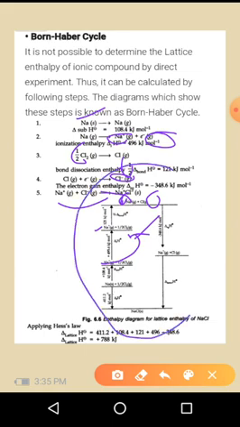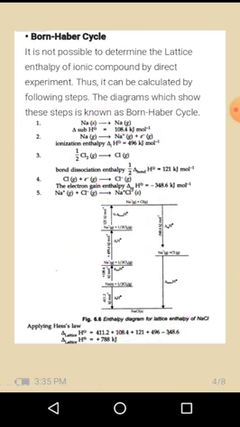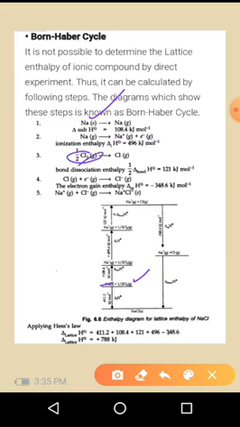So this complete cycle is nothing but a Born-Haber cycle. Here we take sodium in a solid state and half chlorine in a gaseous state.